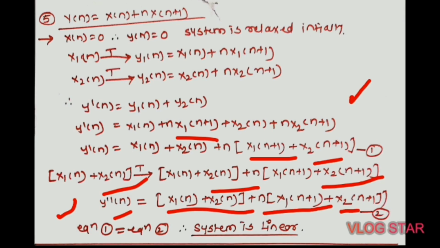So we can observe that our equation number 1 and equation number 2 both are same, that is y dash of n and y double dash of n both are same, hence the system is a linear system. I hope you will be able to solve such type of problems which are based on the linearity and non-linearity concept. In today's session we have covered the first type of system, that is linear and non-linear system. In our next video we will see the other remaining types.